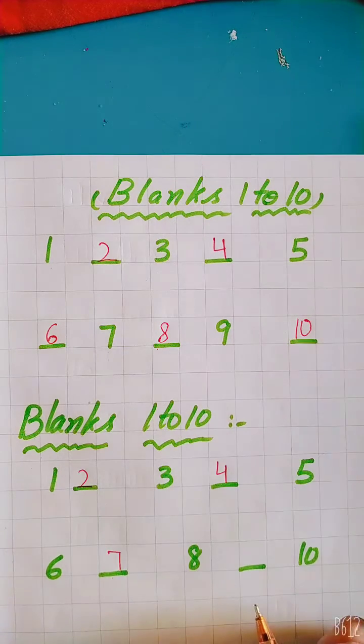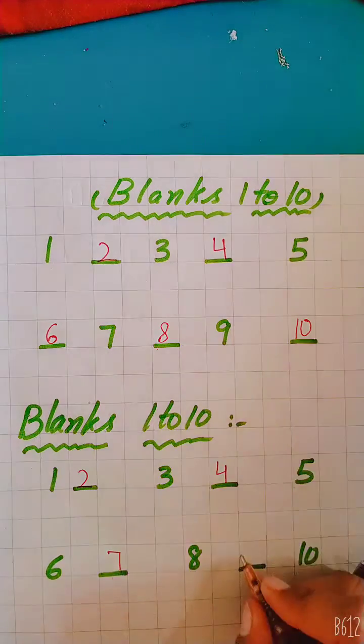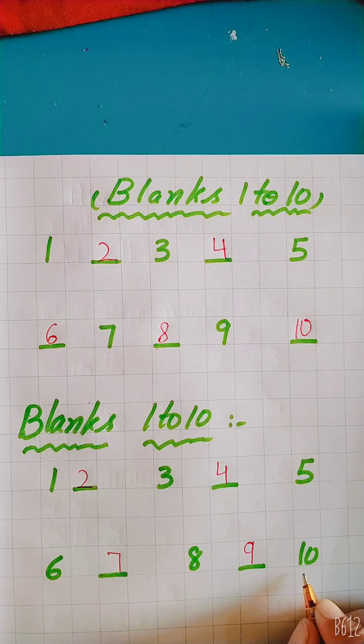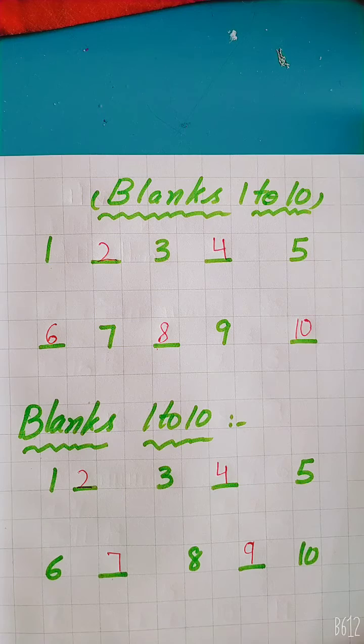7 is like 7 up. 8. 9 make semicircle, go up, come down. 9. 1 0 10. It's your turn beta.